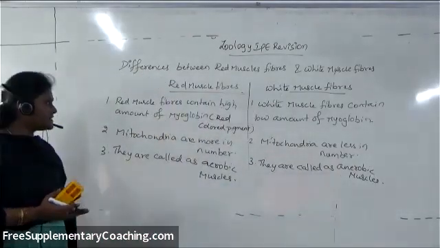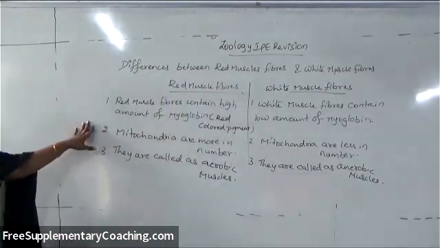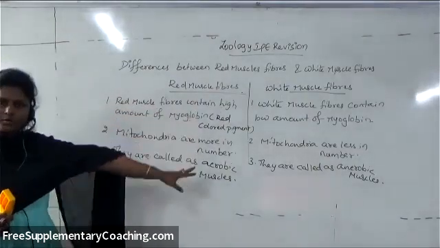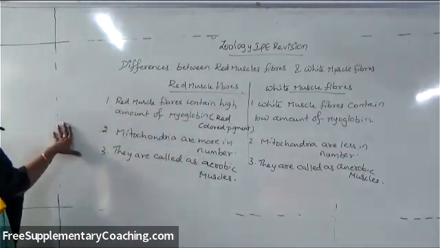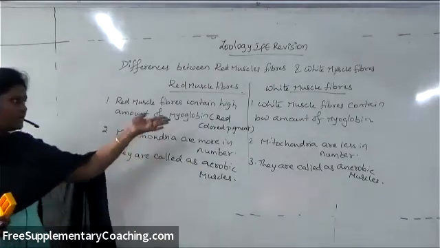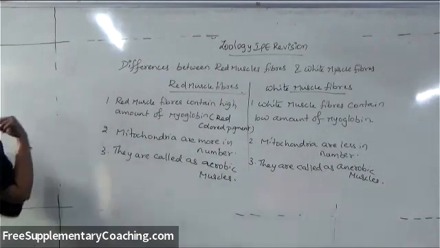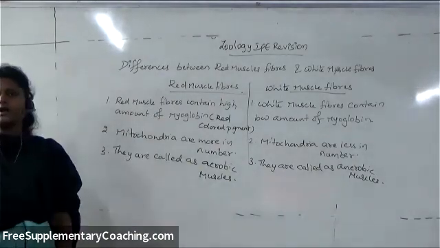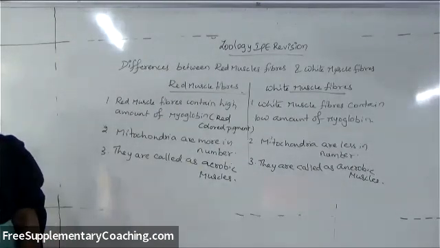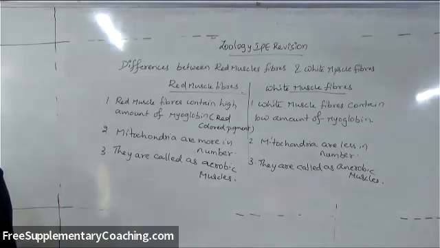So red muscle fibers contain a high amount of myoglobin; white muscle fibers contain a low amount of myoglobin. In red muscle fibers, mitochondria are more in number, whereas in white muscle fibers, mitochondria are less in number. Red muscle fibers are called aerobic muscles, whereas white muscle fibers are called anaerobic muscles. So these are the important differences between red and white muscle fibers.